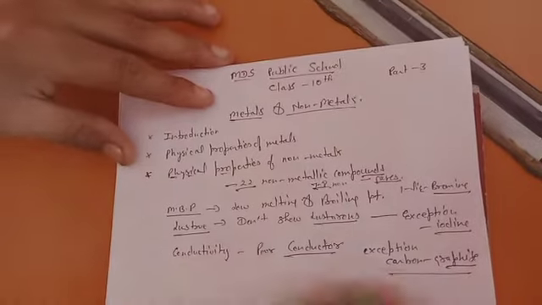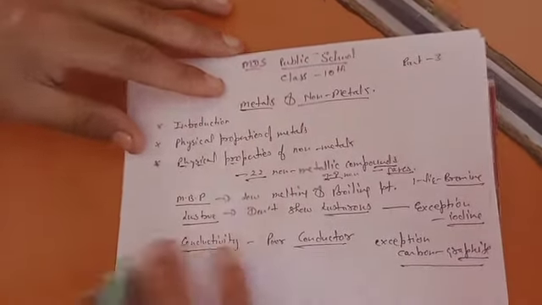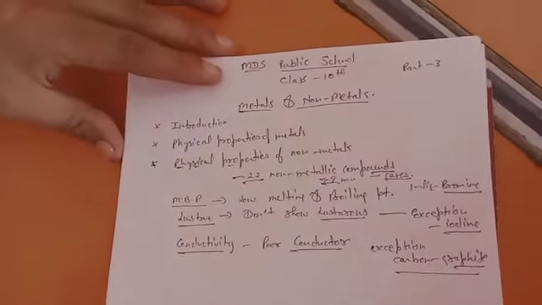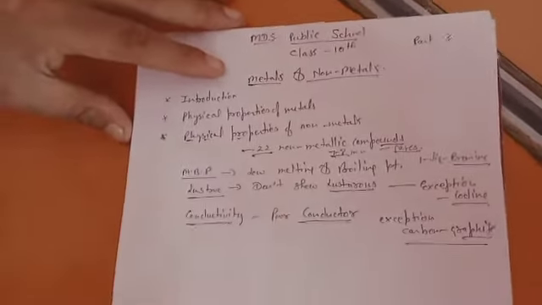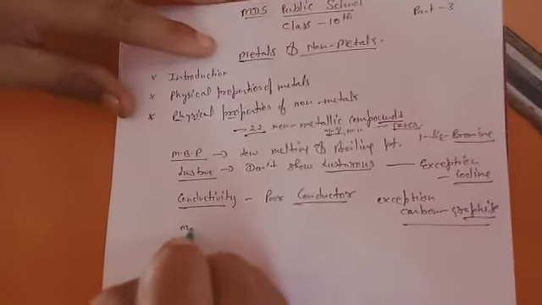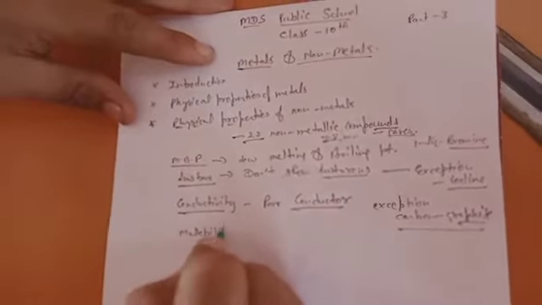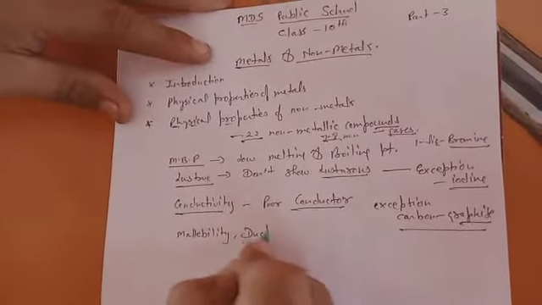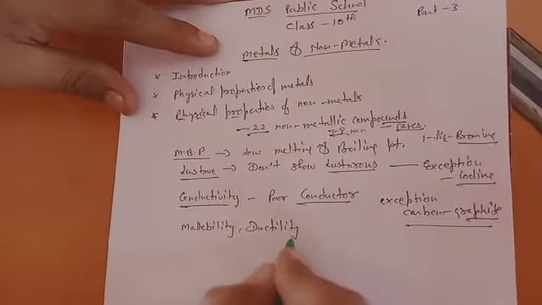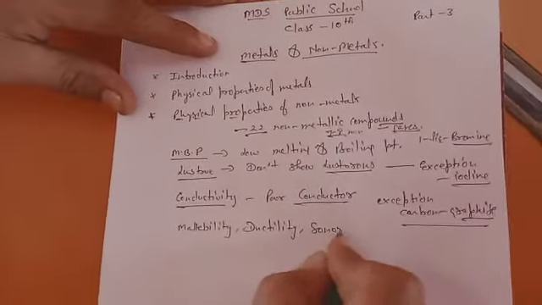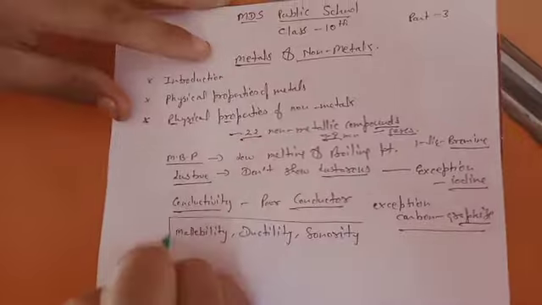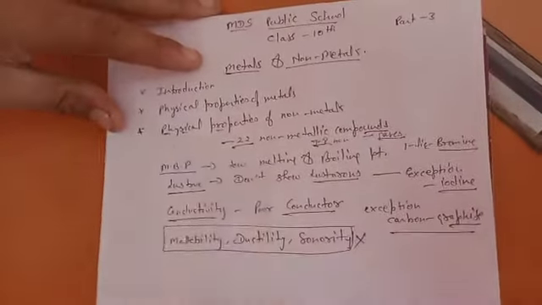Otherwise all non-metals are poor or bad conductors of electricity. They also do not show properties like malleability, ductility, or sonority.